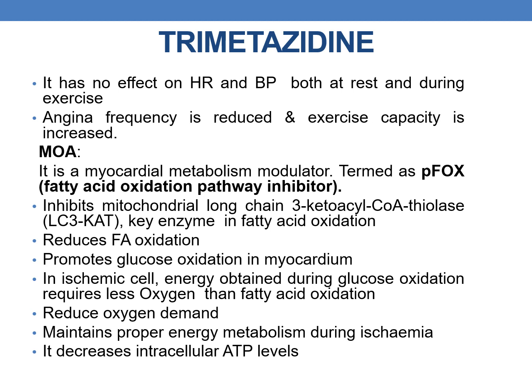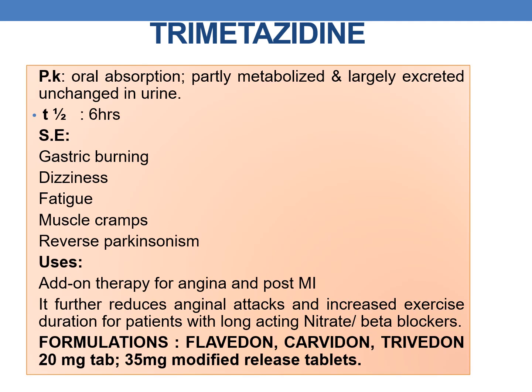Additionally, it also decreases the intracellular levels of ATP. Coming to the pharmacokinetics, it has good oral absorption and it is partly metabolized and largely excreted unchanged in urine. The half-life is 6 hours. The side effects are gastric burning, dizziness, fatigue, muscle cramps, and reversible Parkinsonism.